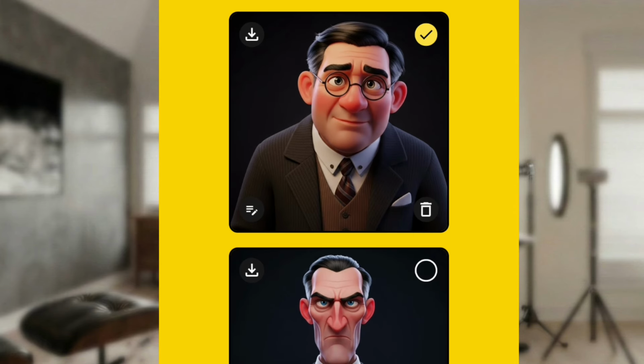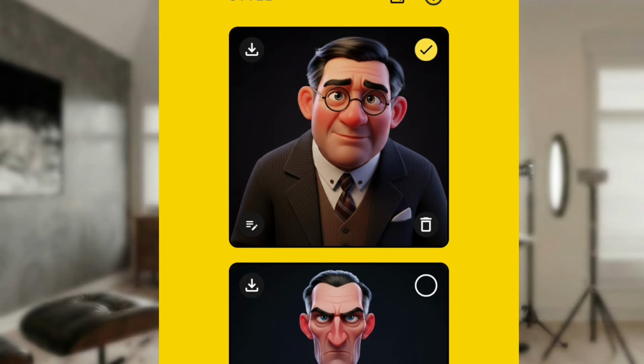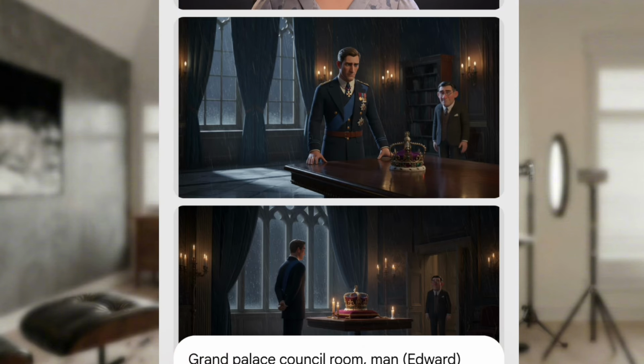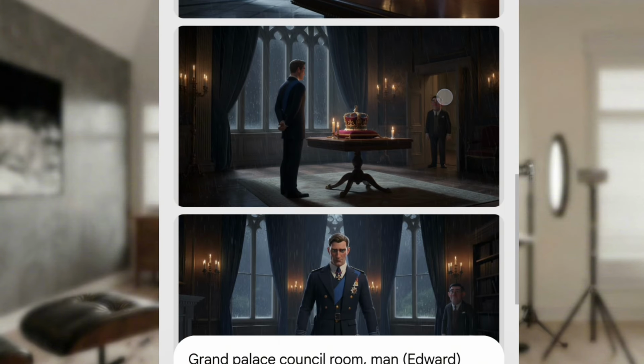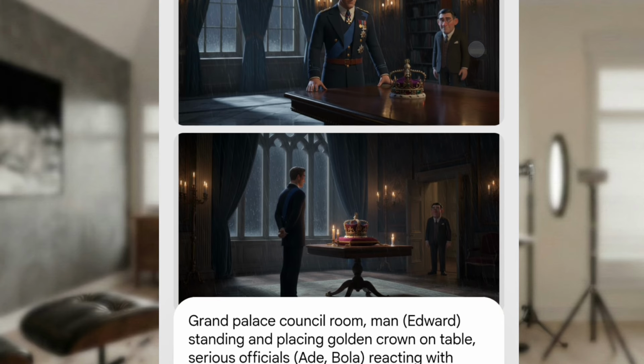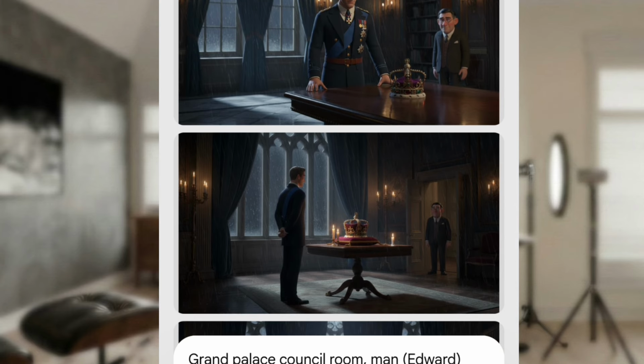Notice something. If I tick this guy now, this other one will untick. You see, maybe because I'm using the free version, I don't know. But the best thing you could do here is, let me untick. Let me just untick, then we'll come back. We go back to the previous image. You see now, that first image we generated, where we have Edward, we have Bola, you will bring it back in here. You will import it here.